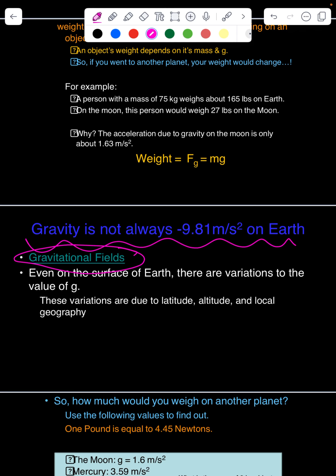You'll see places where it is 9.84, and places where it's 9.73 or something like that. Even on Earth, that acceleration due to gravity changes depending on how far you are from the equator, how high you are above sea level, or how far below sea level you are. Anything like that can change the amount of gravity that's working on you at a time. So that 9.81 is just an average for Earth.